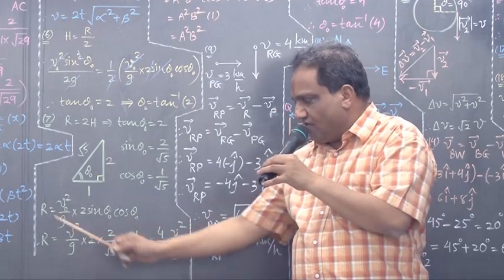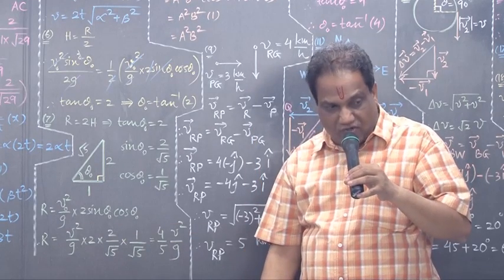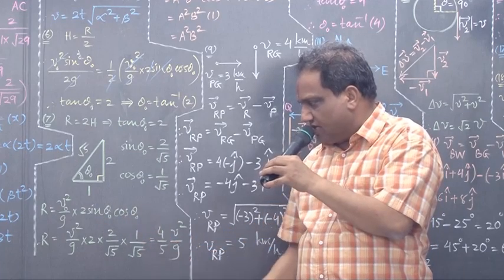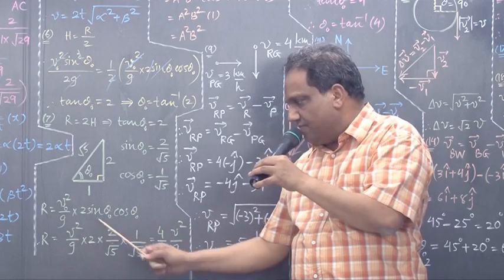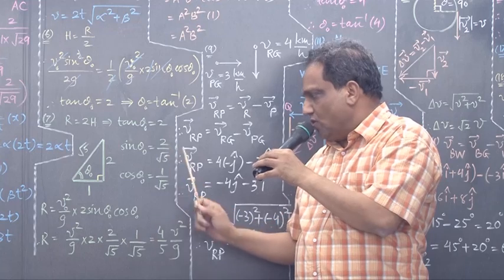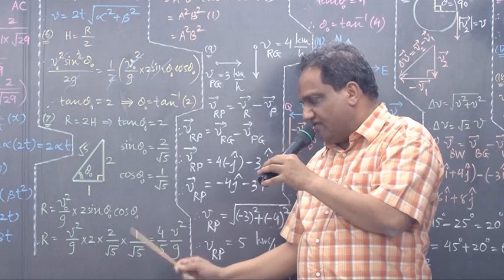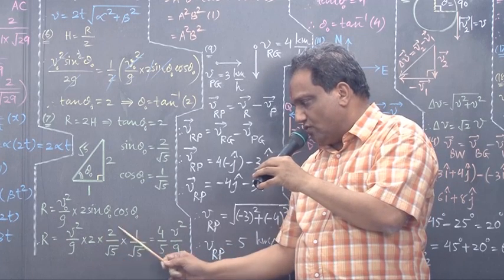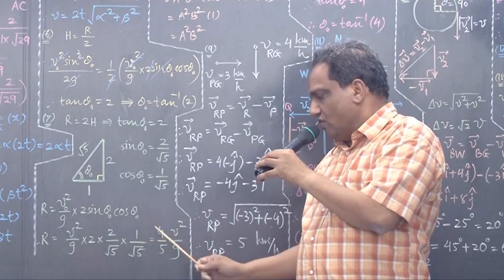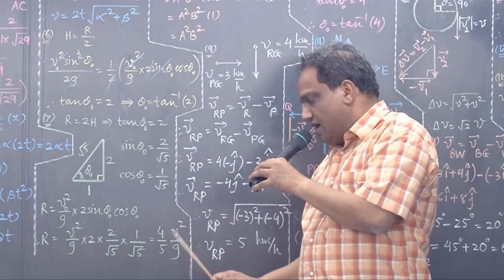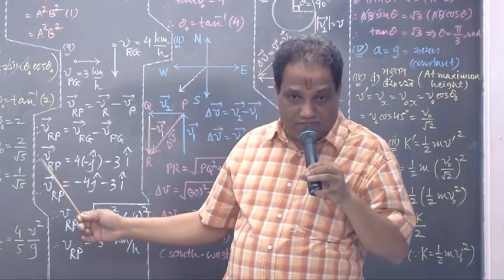Now the formula of range, because you want range. V0 square upon g into sine of 2 theta 0, which is nothing but 2 sin theta 0 cos theta 0. Instead of V0, I should have V, because initial velocity they have given as V. So V square upon g, 2 as it is. Sin theta 0 is 2 upon root 5, cos theta 0 is 1 upon root 5. Root 5 into root 5 is 5. So 2 2s are 4. 4 upon 5, V square upon g. Are you getting this value in the option? This is the shortest way.